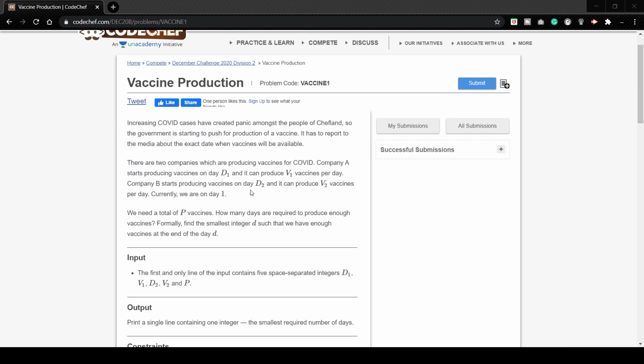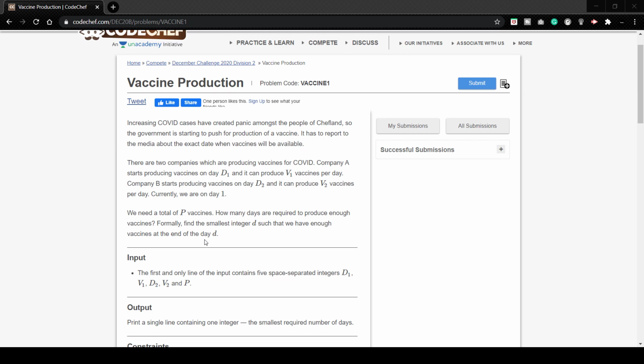There are two companies which are producing vaccines for COVID. Company A starts producing vaccines on day one. So हमारे दो companies हैं, A और B. कंपनी ए स्टार्ट करती है डे वन को और it can produce V1 vaccines per day. Company B starts producing vaccines on day 2 and it can produce V2 vaccines per day. So it's very clear that there are two companies A and B that can produce V1 and V2 vaccines on D1 and D2 respectively. So currently we are on day 1.